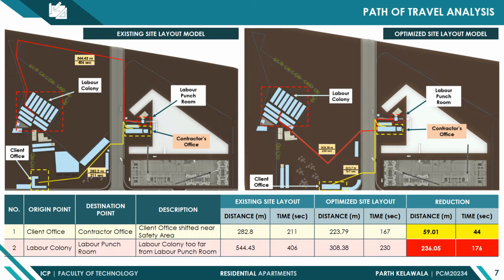Similarly, for the second optimization, in the existing site layout, the distance between the labor colony and the labor punch room was 544 meters. The time taken for the distance is 406 seconds. In the optimized site layout, we can see that the distance is reduced to 308 meters. The time taken is 230 seconds.